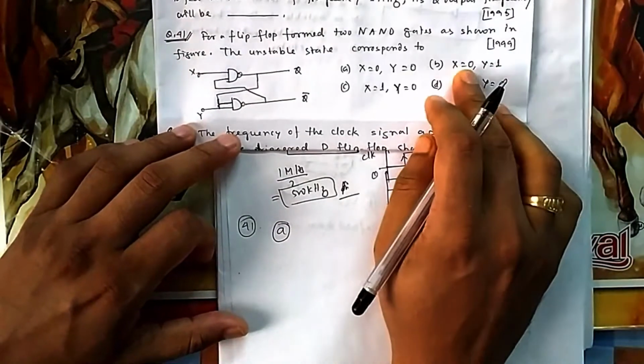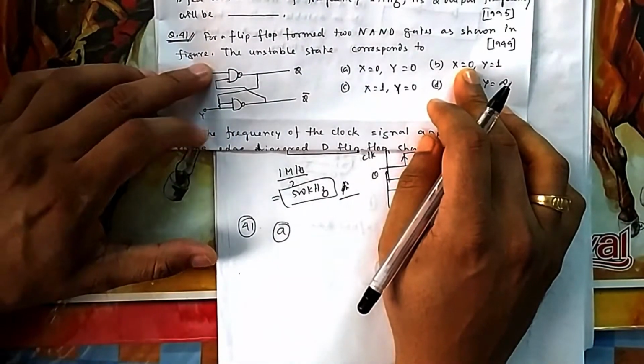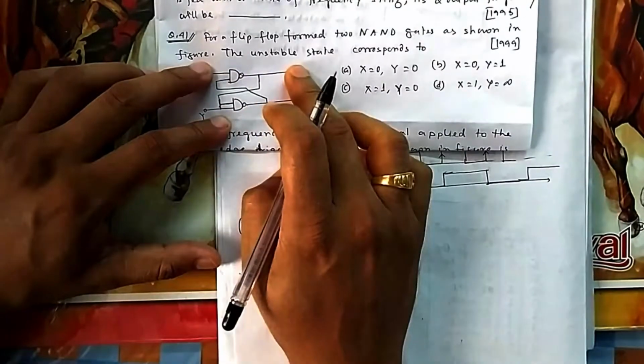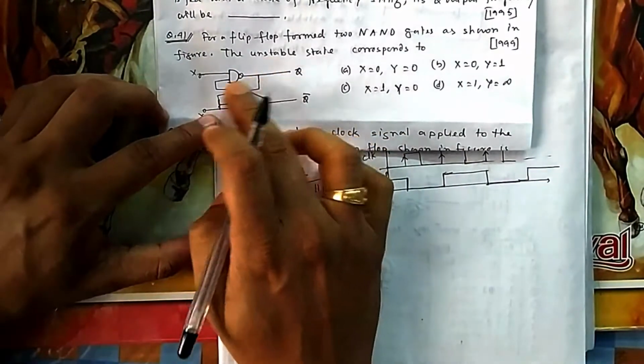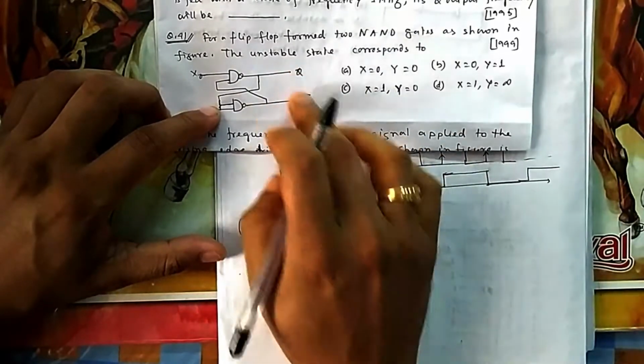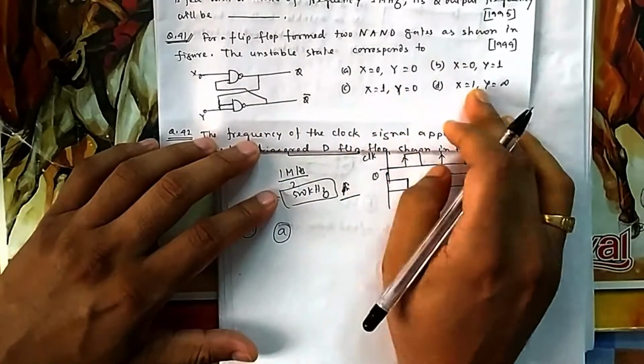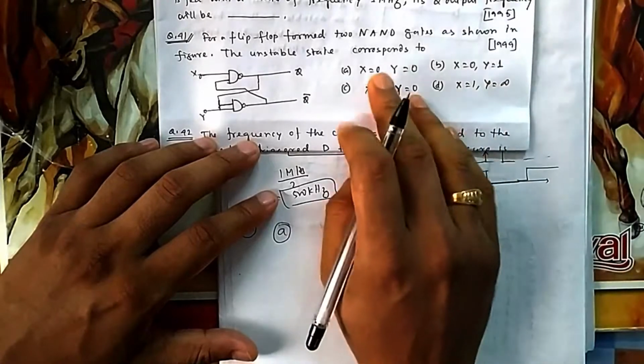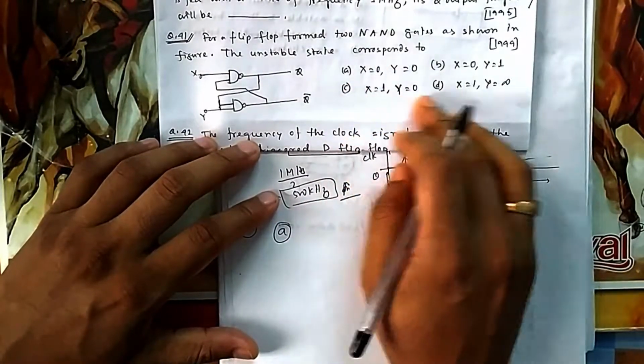All other cases you can try, you will see it is stable. If you give 1, 0, it will be 1. So it is 1 and 1, so 1 will come here, 1, 1, it will be 0. So these are complementary to each other. So in B, C, D, Y cannot be undefined. So we have seen this one. If X is 1, Y should be 0.